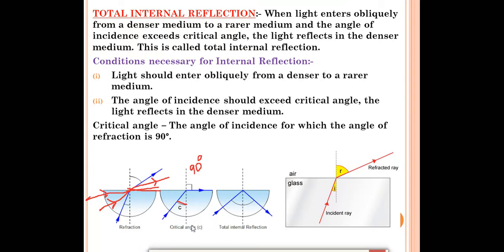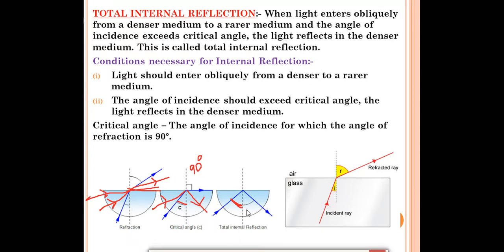Over there you can represent that with C. This is the angle of incidence for which the angle of refraction is becoming 90 degree. Now what happens if we increase the angle of incidence beyond the critical angle? This refracted ray will move like this. It will come down. Okay. Means it will again come in the denser medium, in the water medium. You can see if we are increasing the angle of incidence beyond the critical angle, so what will happen? The refraction will take place in the denser medium, in the water. The light ray will come down.